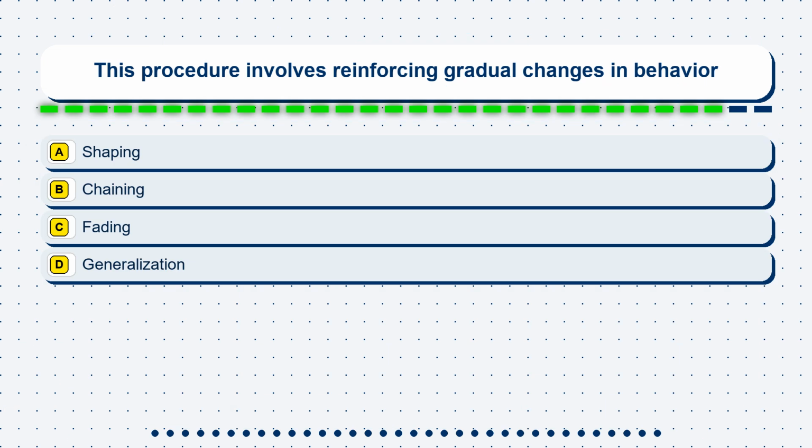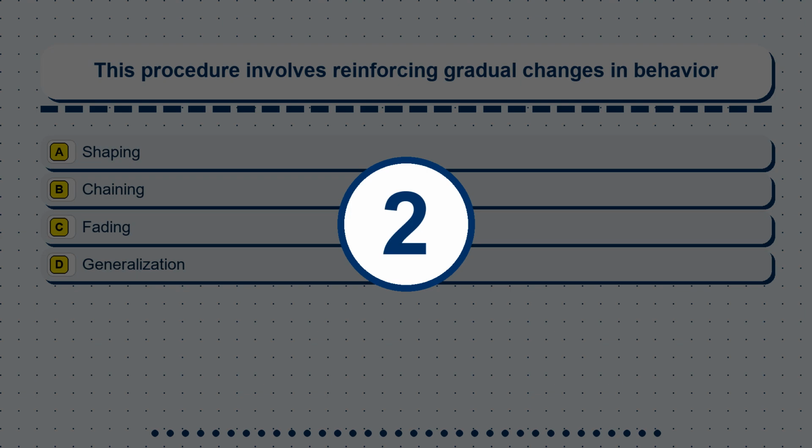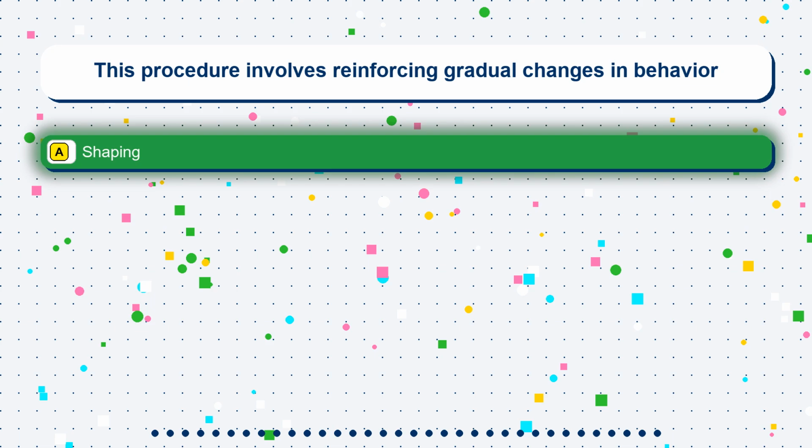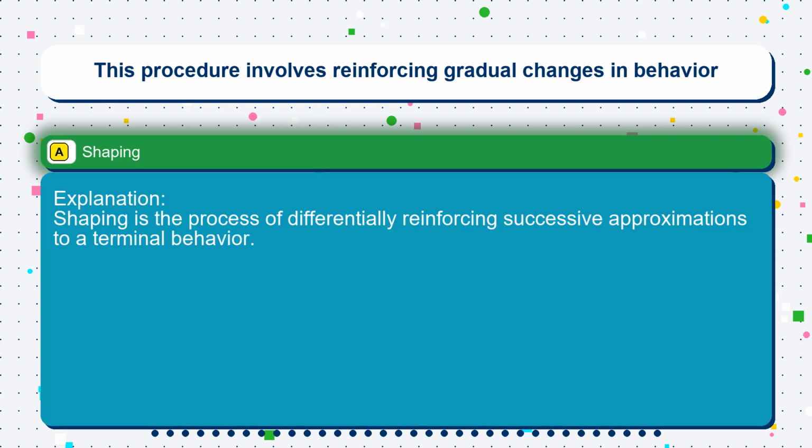Question 5. This procedure involves reinforcing gradual changes in behavior. Option A: shaping. Option B: chaining. Option C: fading. Option D: generalization. The correct answer is option A: shaping. Shaping is the process of differentially reinforcing successive approximations to a terminal behavior.